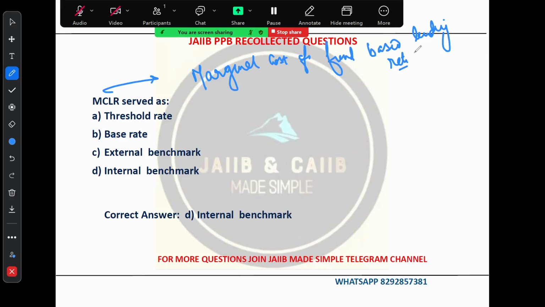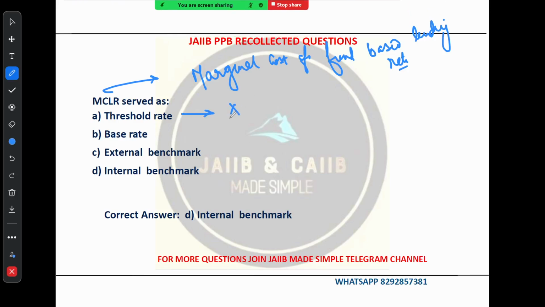So now let's break down the options. The first option is threshold rate. See, threshold rate is incorrect because threshold rate is a minimum price below which a product or service cannot be sold. So suppose I have put a minimum price below which a product cannot be sold, right? That is called threshold rate. But here MCLR is a minimum rate. It's not about selling a product but lending money. That's why this option is incorrect.